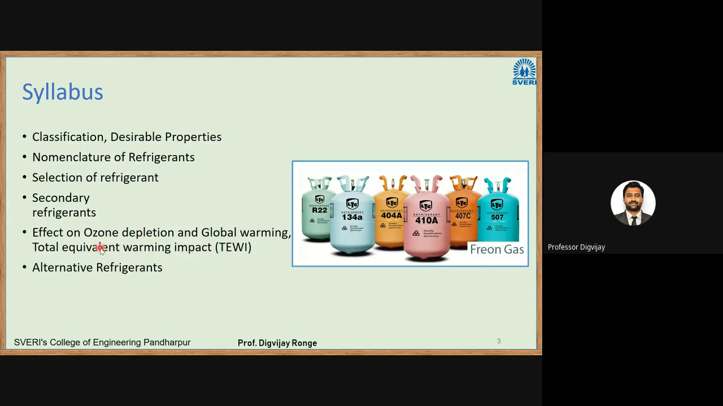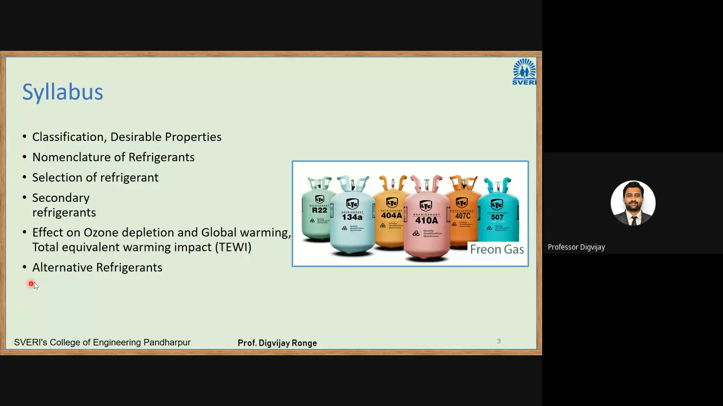This issue has been there for the last 3 decades, that refrigerants cause ozone depletion. That is why several refrigerants we are not using anymore. And there is the global warming index, GWI. It is said that a refrigerant should have a low global warming index.